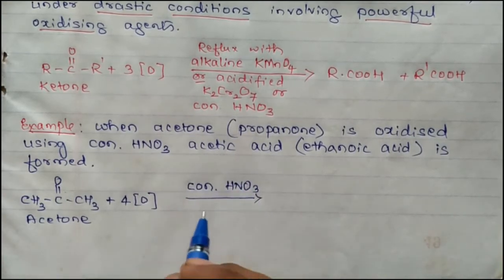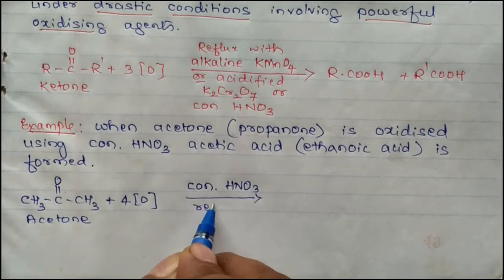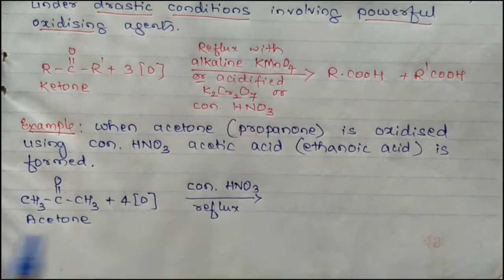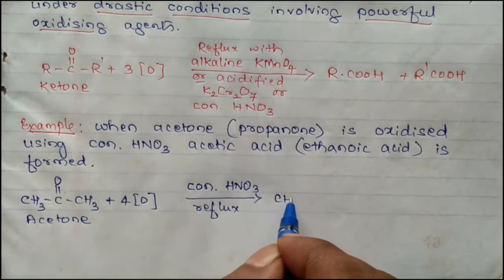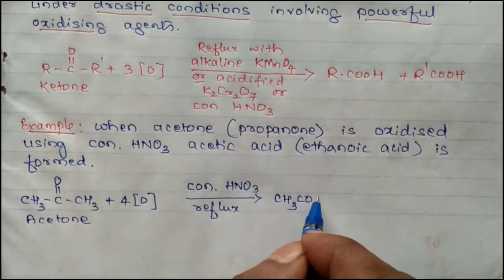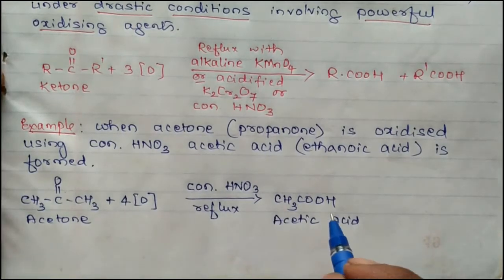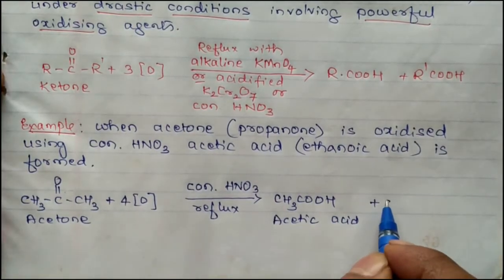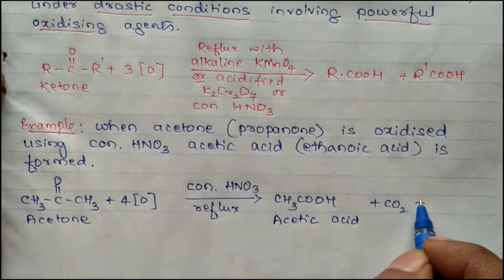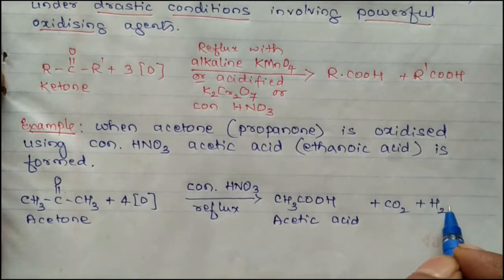Just reflux it. You are going to get acetic acid, CH3COOH, plus carbon dioxide plus a molecule of water.